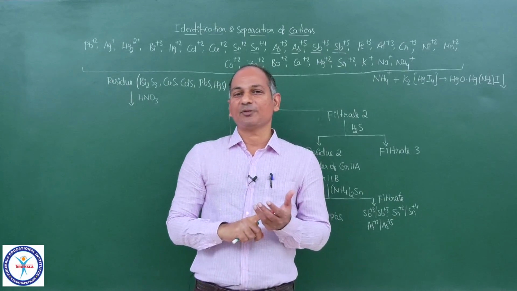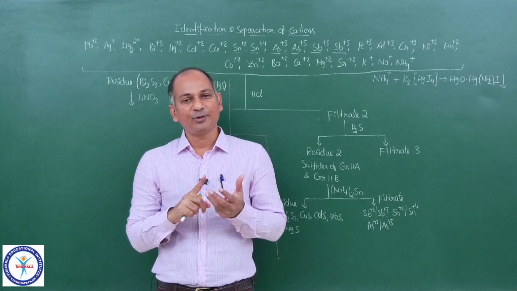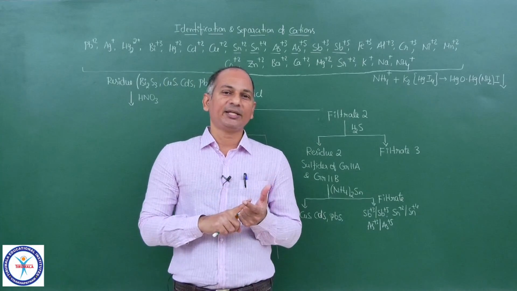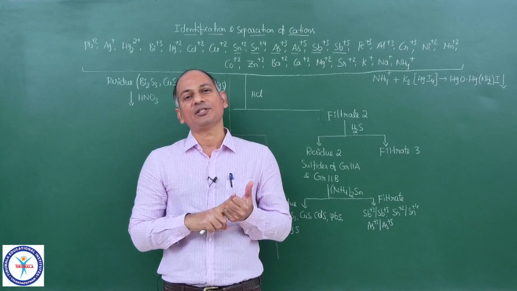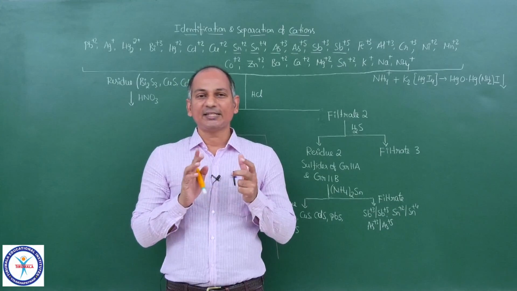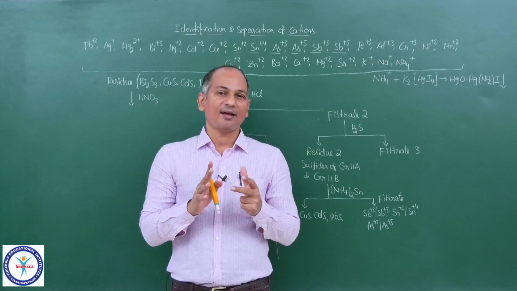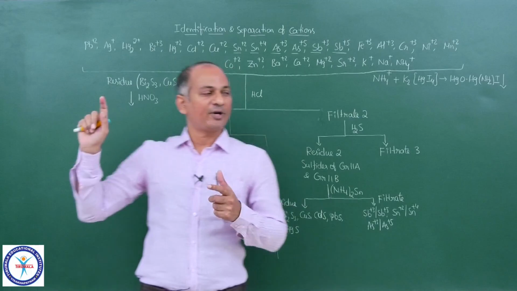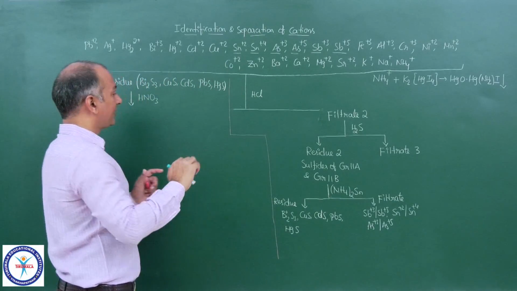PbS is soluble in HNO3, Bi2S3 is soluble in HNO3, CuS is soluble in HNO3, CdS is soluble in HNO3, but not HgS. HgS is soluble only in aqua regia, and I have not taken aqua regia here, I have taken only HNO3. So here what happens, you will get filtrate and residue.